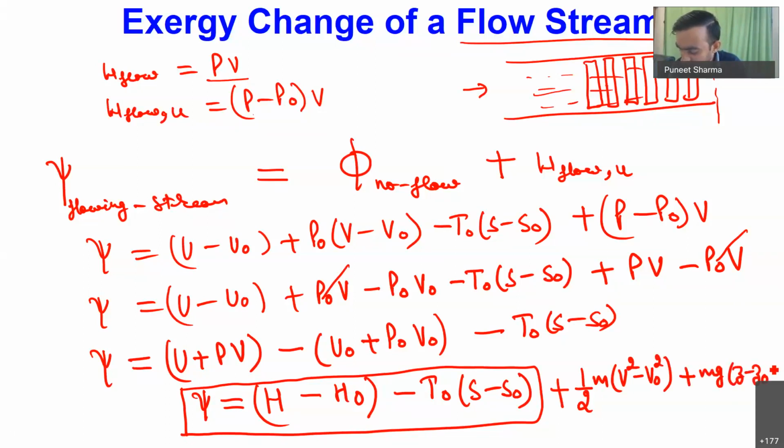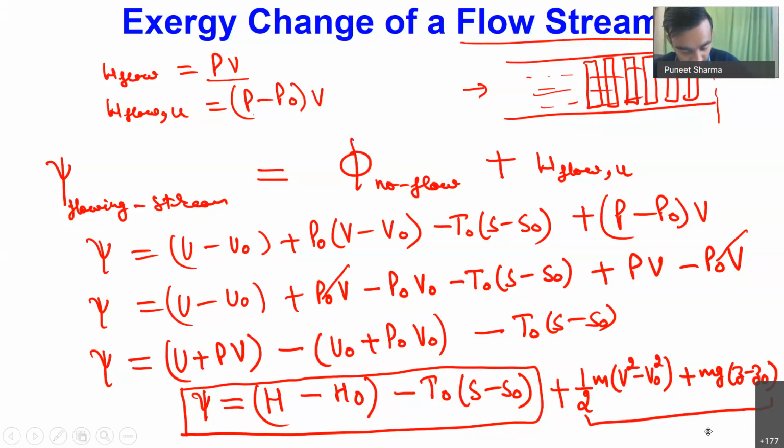Okay, so these two terms represent nothing but the exergy associated with the kinetic energy and the potential energy. And in the flowing stream, we may have inclusion of kinetic energy and potential energy also. So if these terms are negligible, then only we will be taking the enthalpy and entropy into consideration. And if kinetic energy and potential energy are also significant, then we have to consider these two quantities also. Okay. So this is how we can calculate the exergy change associated with the flowing stream.